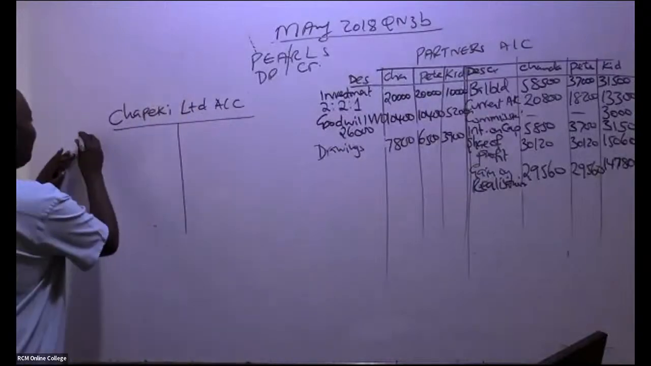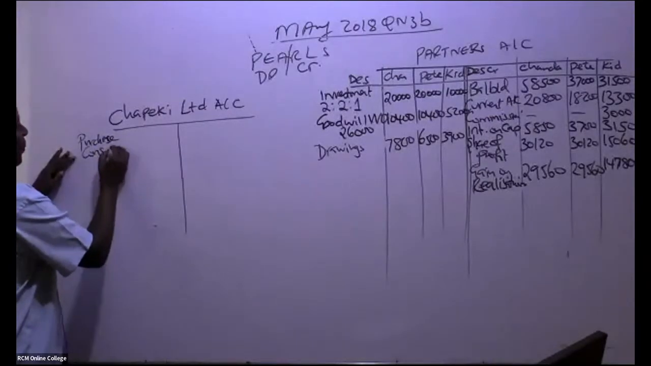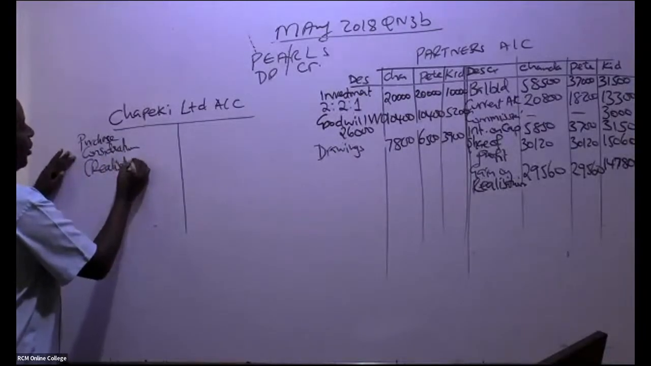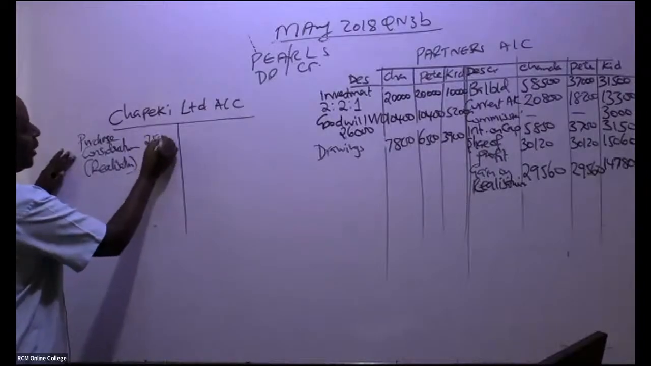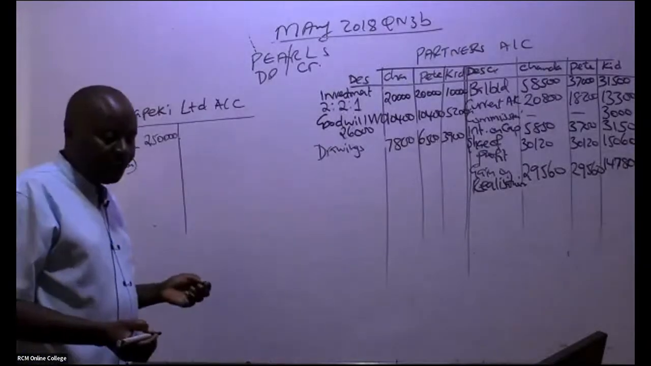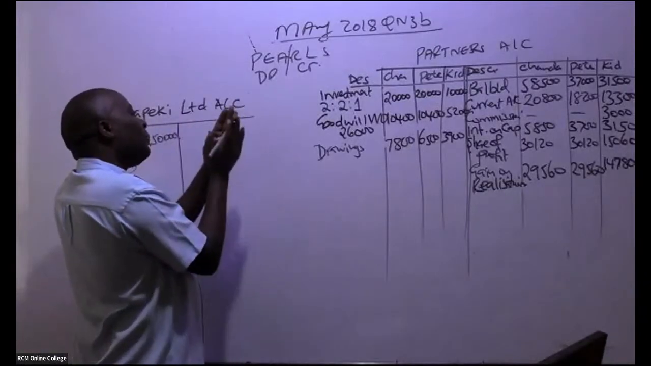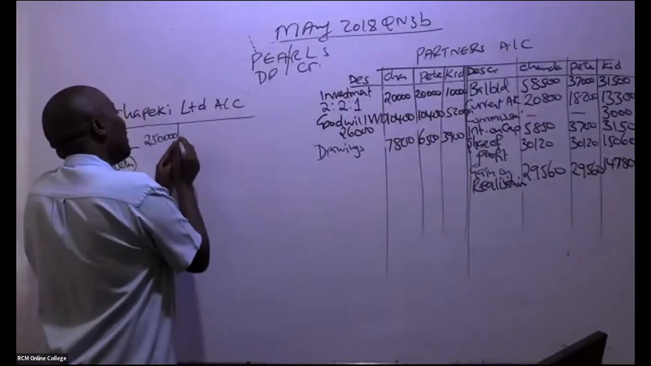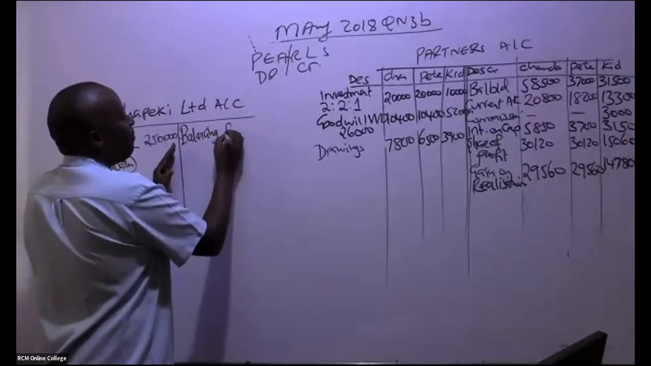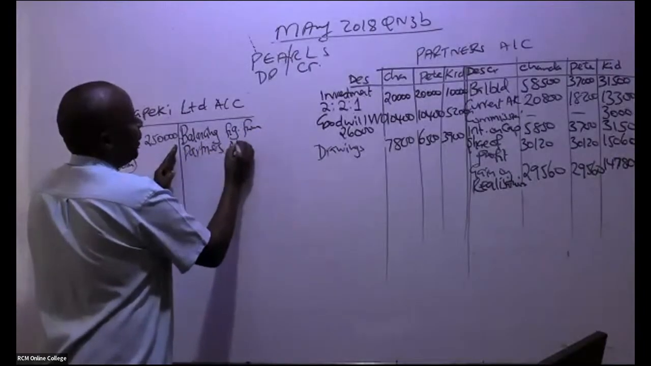Yeah. So remember we have here purchase consideration. You debit here purchase consideration through the realization. So this realization was 250,000. And now remember this account also gets balancing figures from the partners, so you'll be able to come and give us balancing figures from partners' accounts.